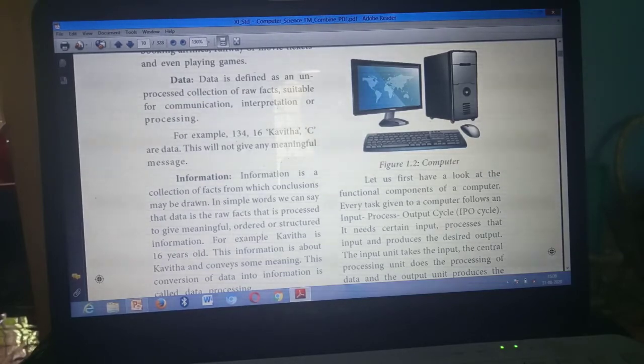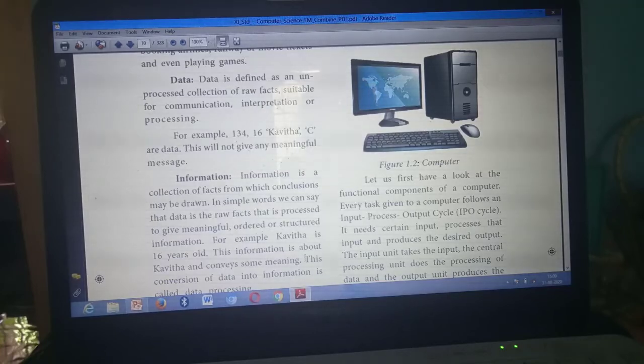This is the first point for data. So here this is the first point. Conclusions may be drawn, up to that. First point for information. Second point. This will not give any meaningful message. This is the second point for data. For information you need to write, this will give meaningful message. Second point for information. Third point, this example. For example, up to data. Here third example. For example, Kavita 16 years old. This information, Kavita, and conveys some meaning. Understand?